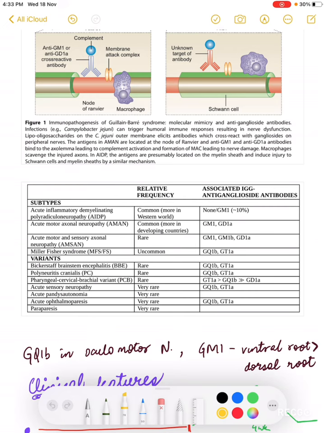And the GM1 antibody, which is produced in the AIDP pattern, actually affects the ventral root. It is more commonly found in the ventral root of the nerves, hence the motor involvement in AMAN and AIDP. Hence the motor pattern is more pronounced in Guillain-Barré syndrome.